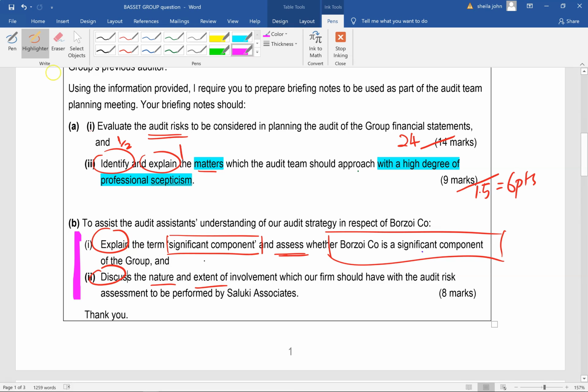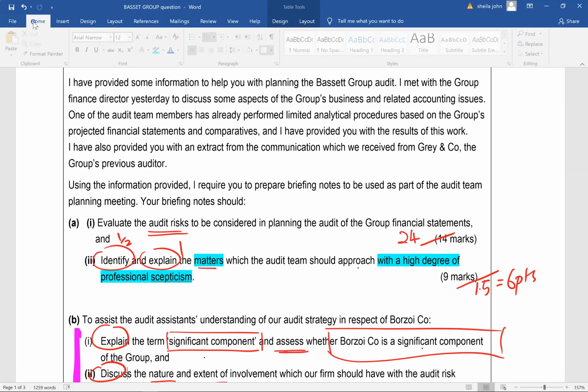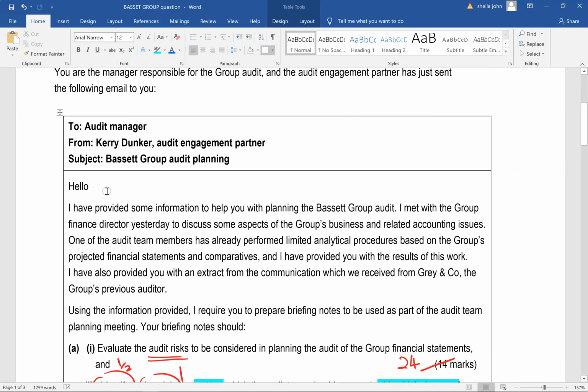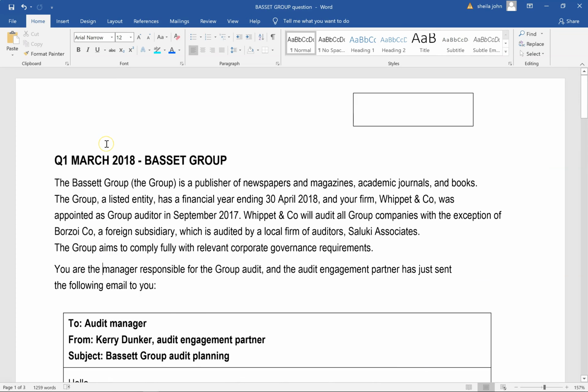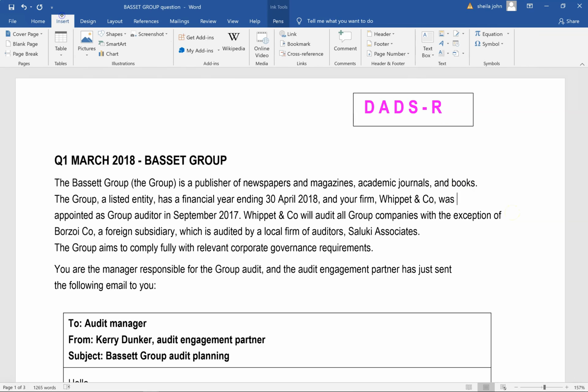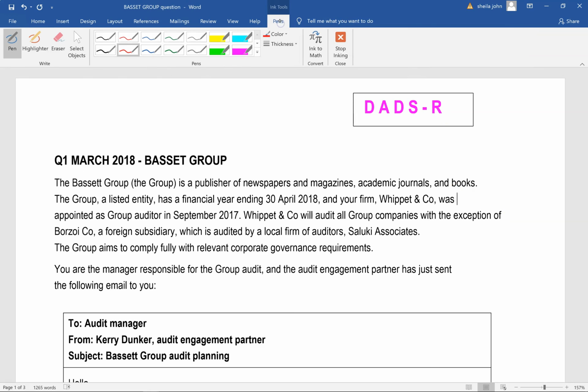All right. Now let's go and read the top of the question. We know it's an audit risk question. So in reading the audit risk question, how are you going to find these points? Well, I use a particular technique called DADS, dash with an R. So what does this stand for? This is just to help you to find the items in the scenario.